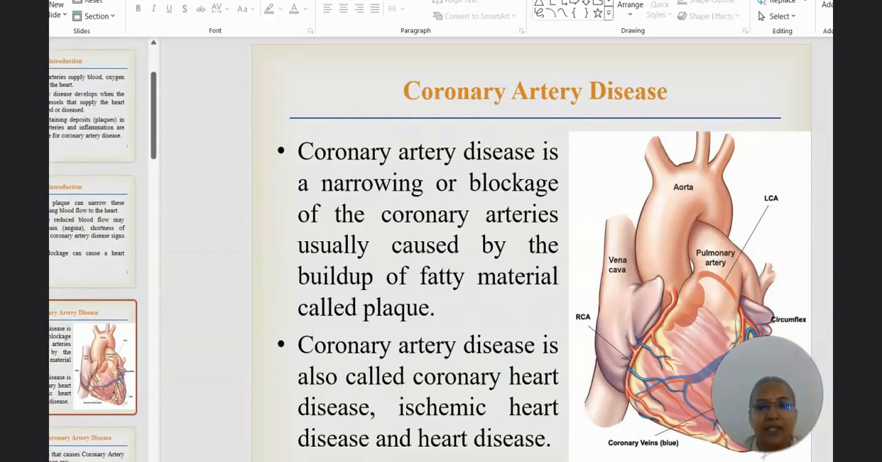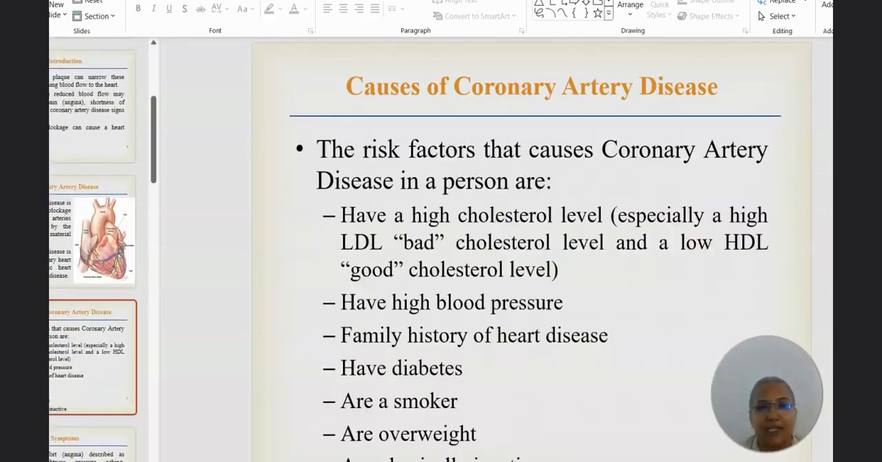Coronary artery disease refers to narrowing or blockage of the coronary arteries, usually caused by the buildup of fatty materials and cholesterol in the arteries. It is also referred to as coronary heart disease, ischemic heart disease, or simply heart disease.